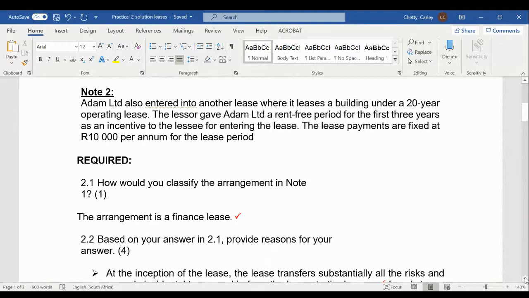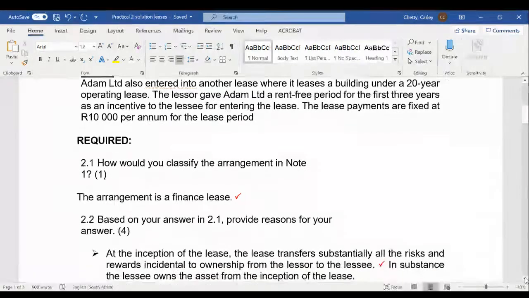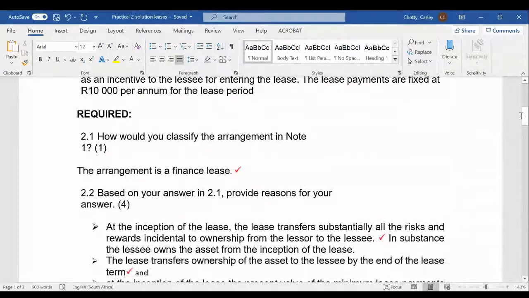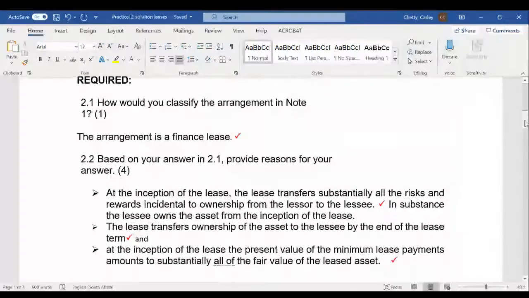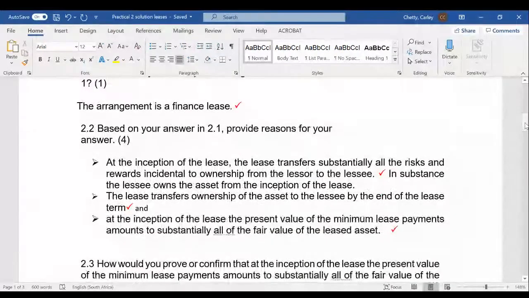Based on your answer in 2.1, provide reasons for your answers. So here they want you to go through all of the reasons, okay? As we can see from the example, at the inception of the lease the arrangement transfers substantially all the risks and rewards incidental to ownership from the lessor to the lessee. So in substance, the lessee owns the asset from the inception of the lease.